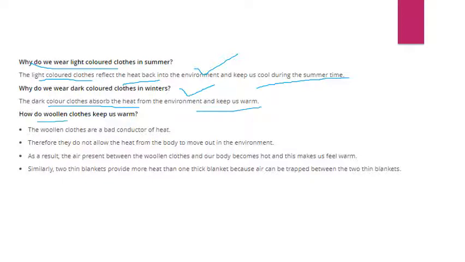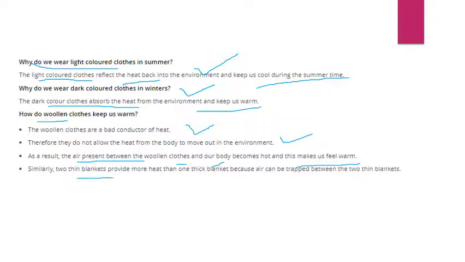How do woolen clothes keep us warm? Because woolen clothes are bad conductors of heat. They do not allow the heat to move from our body into the environment. As a result, the air present between the woolen clothes and our body becomes hot, and this makes us feel warm.